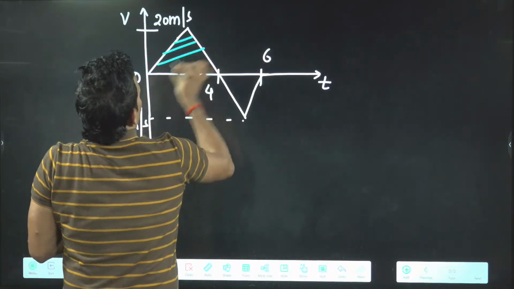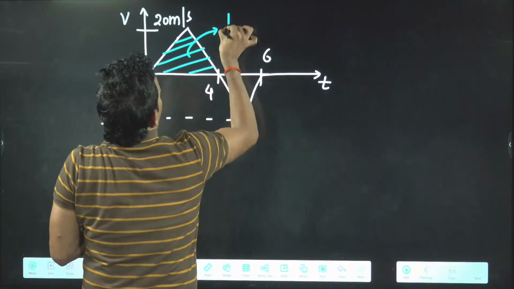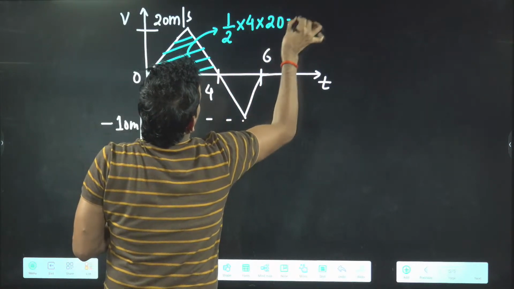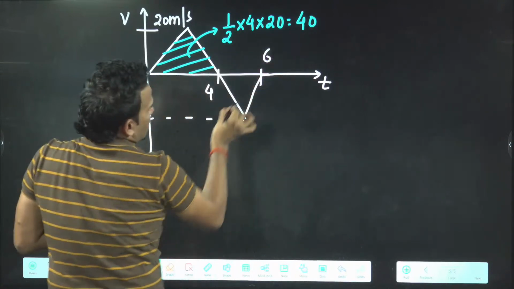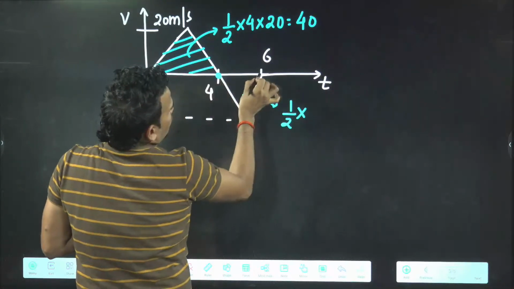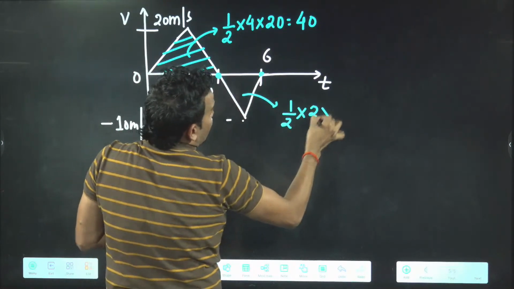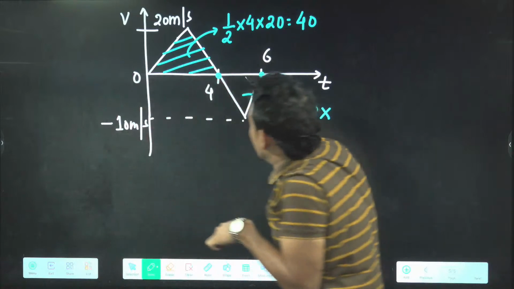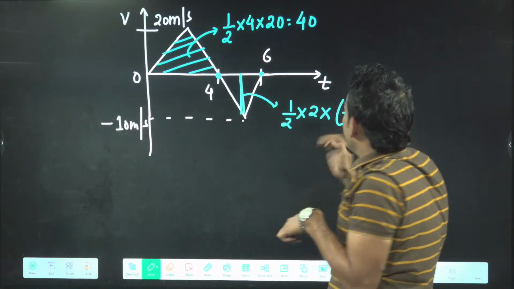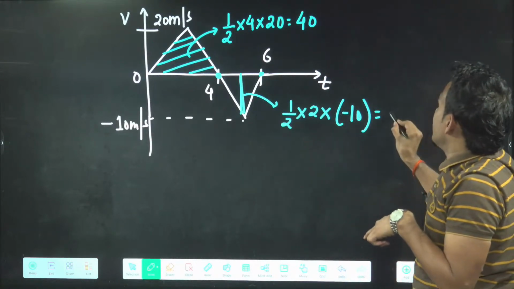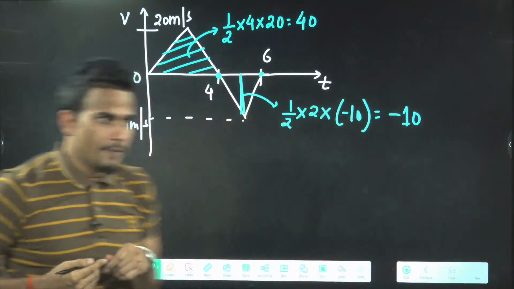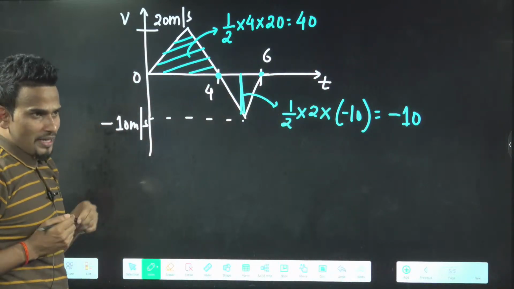This is a triangle, so you can find this area. This area will be half into base into height. So this area is coming 40. Now this area is half into base, the base is 4 to 6, that means 2, into height. Now you see, this is what I was telling you. Its height is not 10, its height is minus 10. So this will come as minus 10.